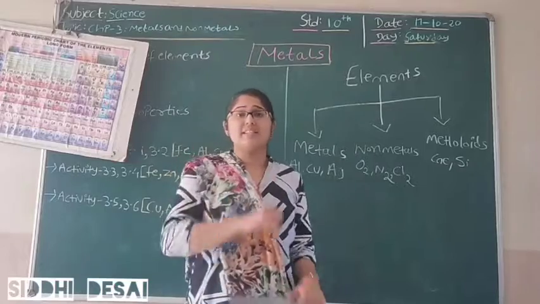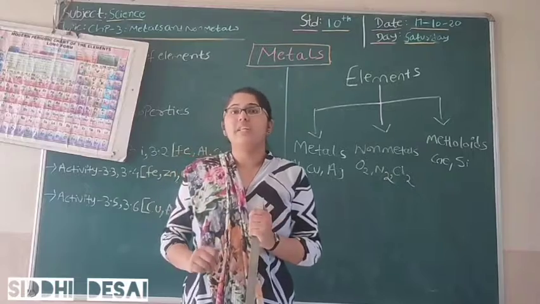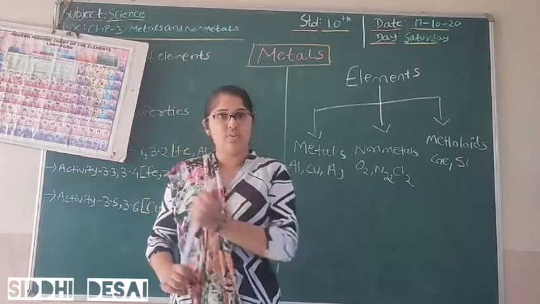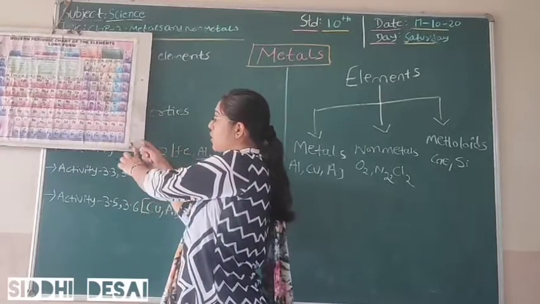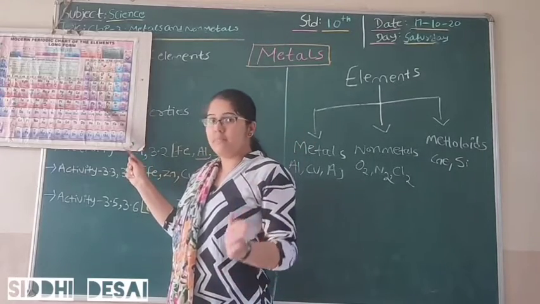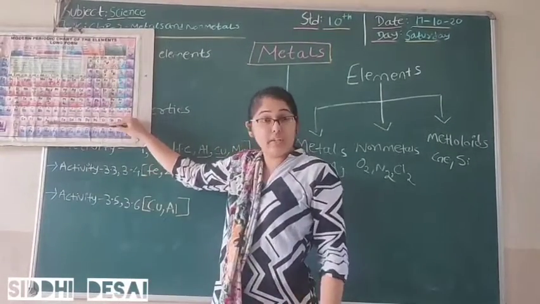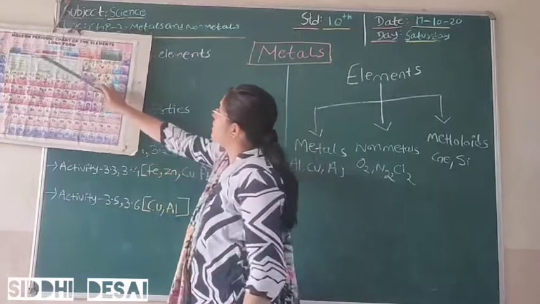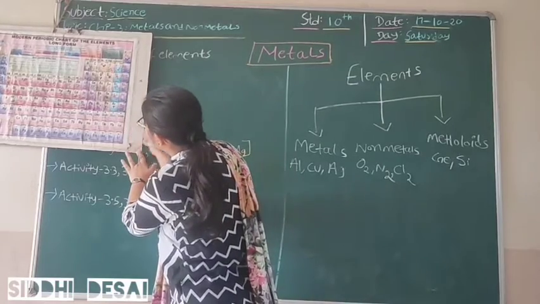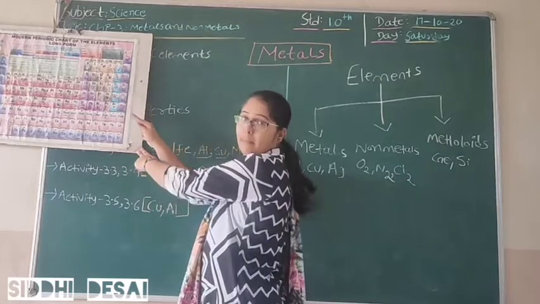So students, as I said in the previous video, in the modern periodic table it is very beautifully mentioned what are metals, what are non-metals and what are metalloids. This is the start of the modern periodic table, and in this we are going to see metals. There are metals like aluminium, gallium, indium, thallium, lead. These all are nothing but metals.